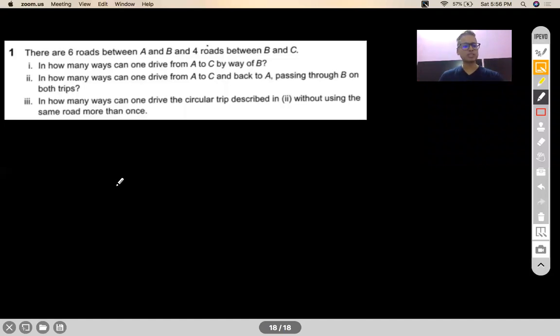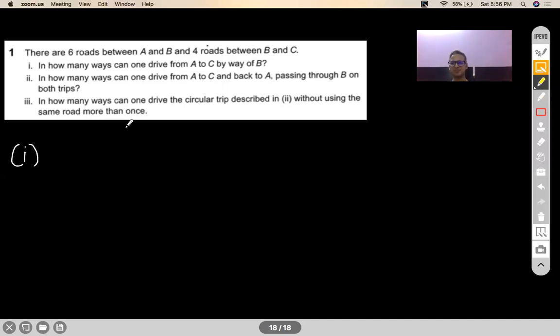This is a very simple question. This is just based on your direct application of the fundamental principle of counting. There are 6 roads between A and B, 4 roads between B and C. How many ways can one drive from A to C by way of B? Basically, this is your exact same example which I had given to you.